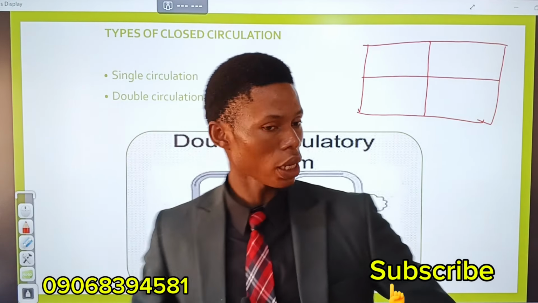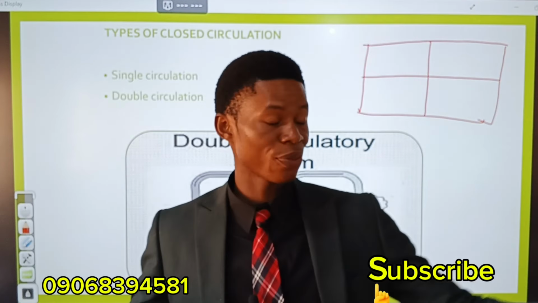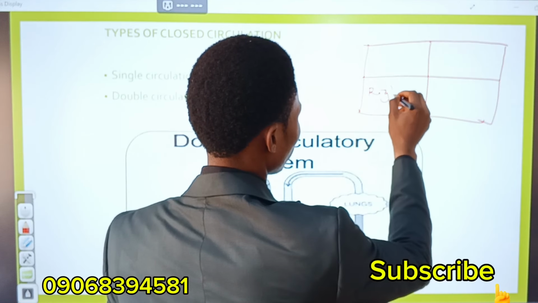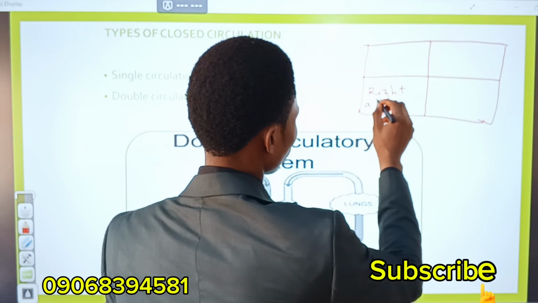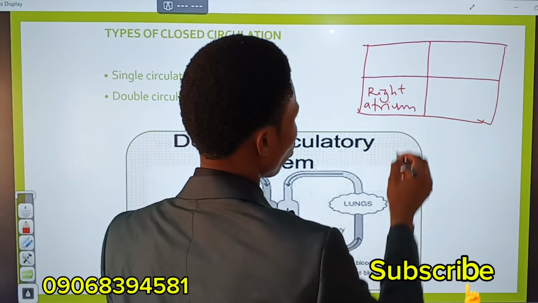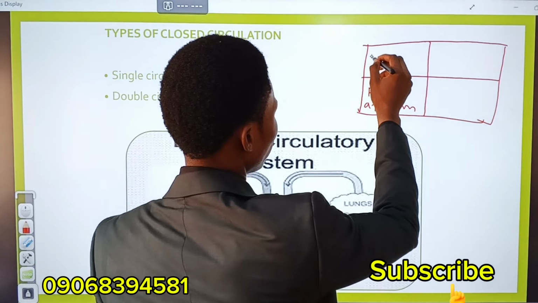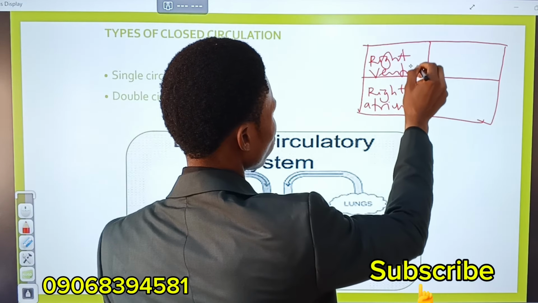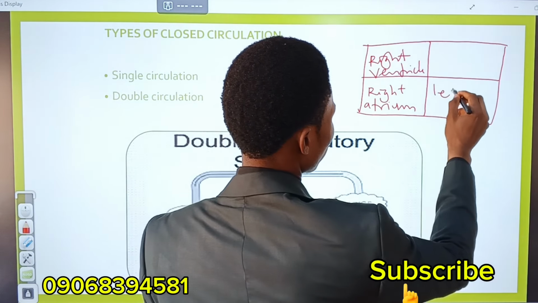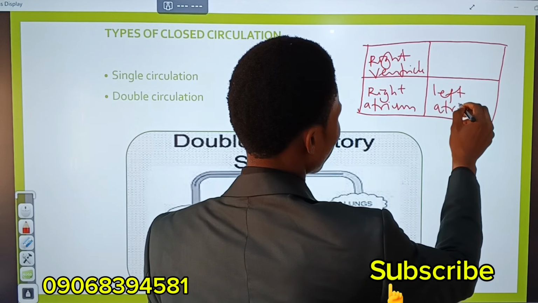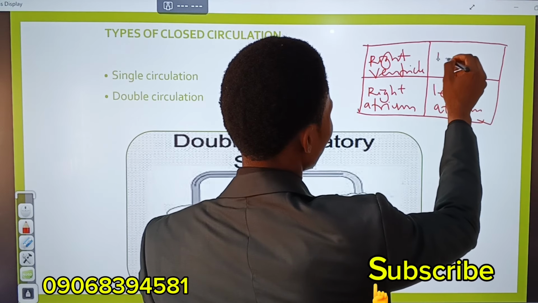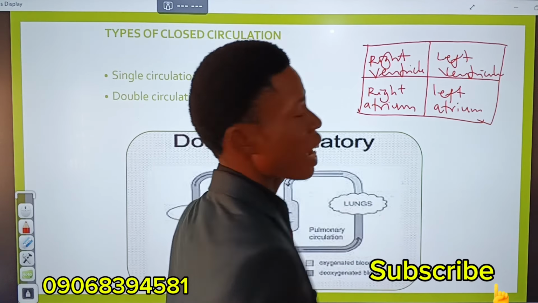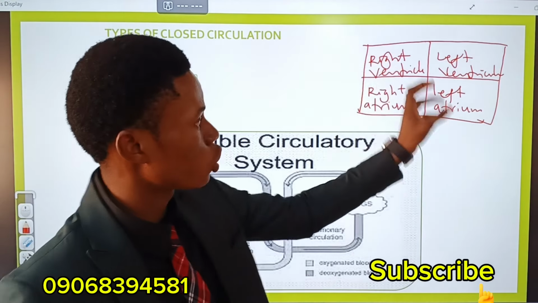Now, if you look at it, this is the heart like this. So this is your right and this is the left. We have the right atrium. Atrium is also called auricle. And we have the right ventricle. Here we have the left atrium or left auricle, and we have the left ventricle. So the human heart, we have 4 chambered hearts. These are the 4 chambers.